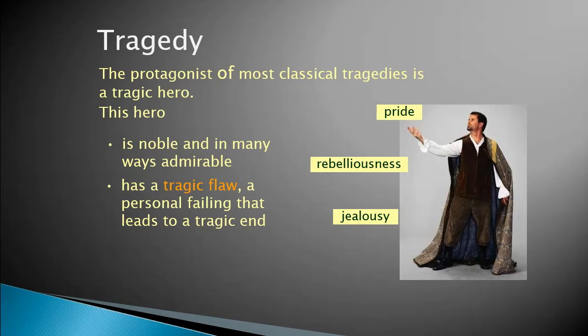This character usually has a tragic flaw, a personal failing that leads to a tragic end, and this could be pride, rebelliousness, or jealousy. Murder, death, insanity, and pain are among the most common ideas in tragedy. The main characters usually have some kind of weaknesses or defects that cause their downfall. That is very, very common.